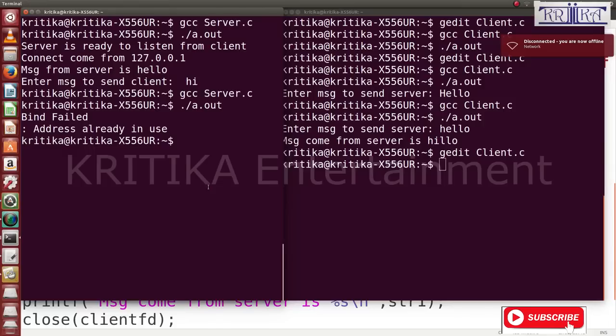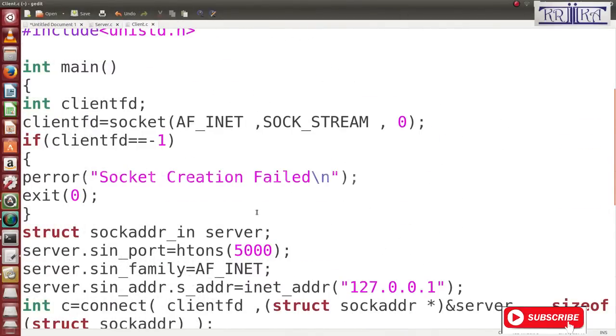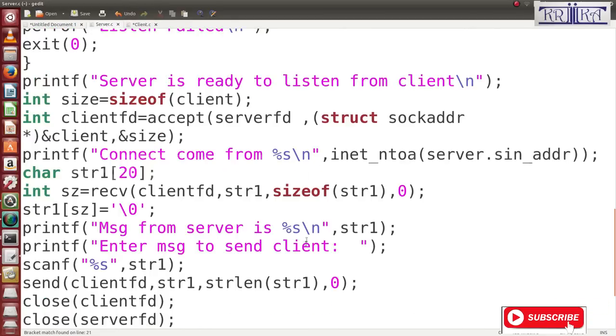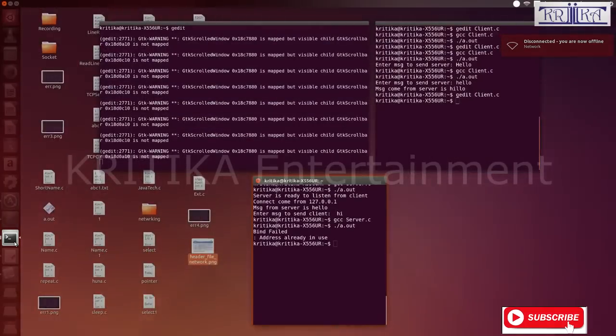Address is already used. So either you wait a few minutes, or if you do not want to wait, you change your port number, because these ports are used repeatedly by the operating system. So you change the port number, then again try to run this.